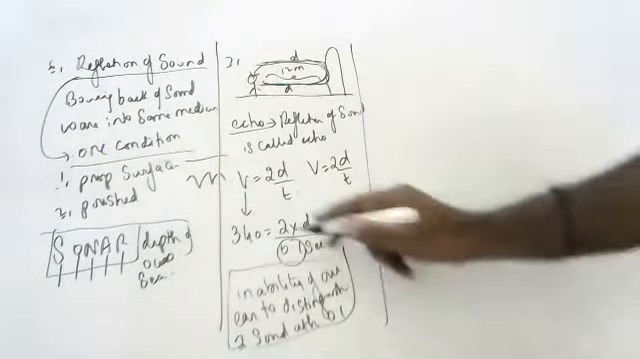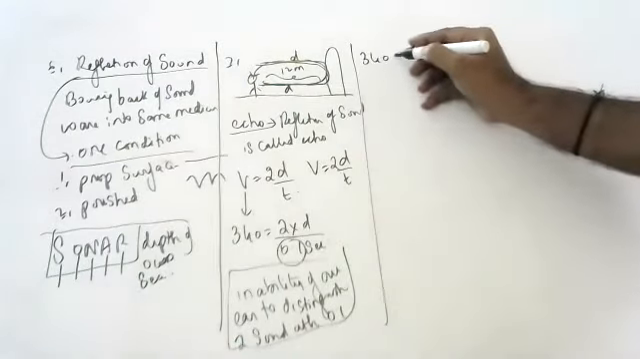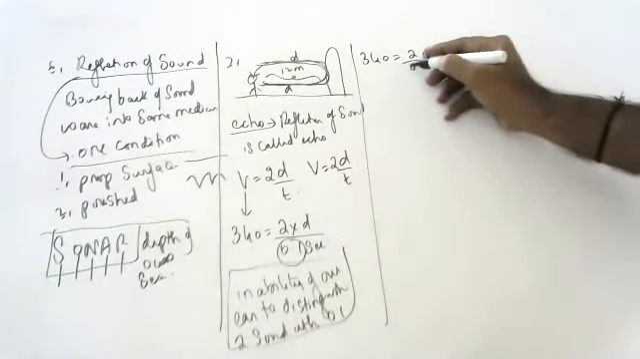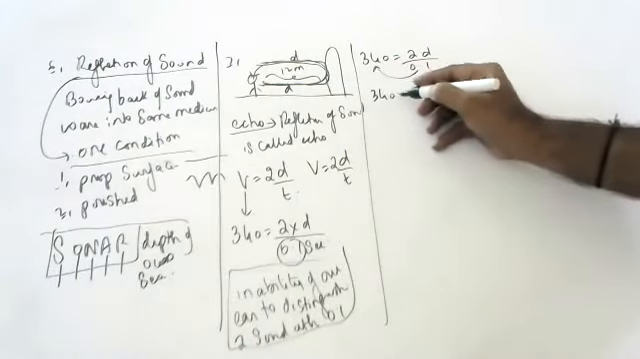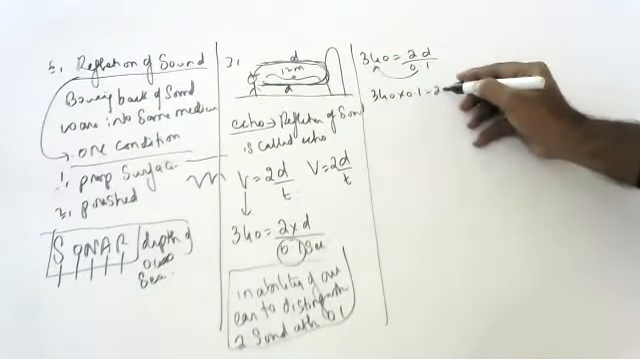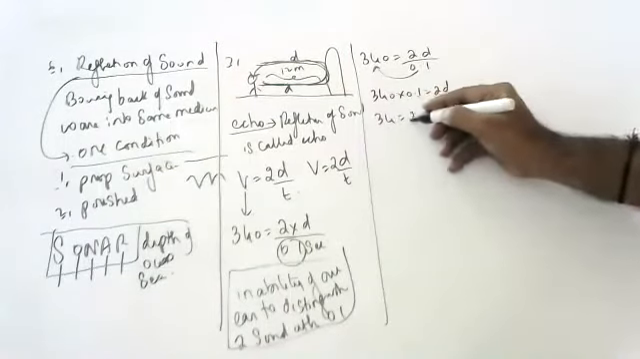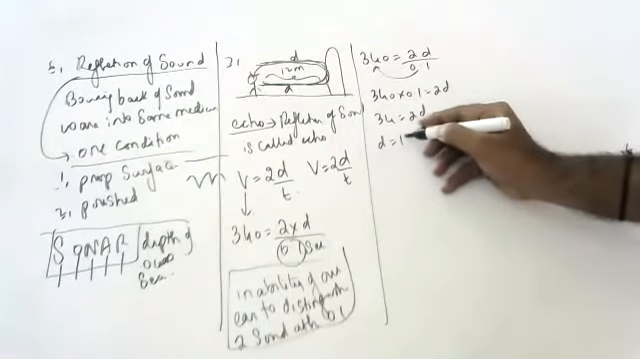Now you see here, children. So 340 is equal to 2d by 0.1. 340 into 0.1 is equal to 2d. 34 is equal to 2d. d is equal to 17 meters.